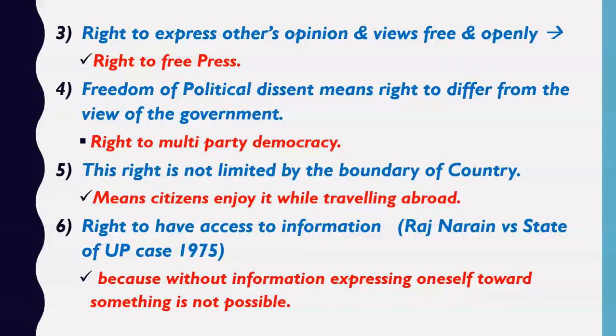They will always differ from the view of the government. They will try to find the faults and shortcomings in the work of the government, and they will question the government. They will inform people about the shortcomings in the work of the government. So from freedom of political dissent emerged the right to multi-party democracy. What is the work of political parties in opposition? The work of opposition parties is to find fault or shortcomings in the policies and laws made by the government, and in the works of the government. So from this emerged the right to multi-party democracy.